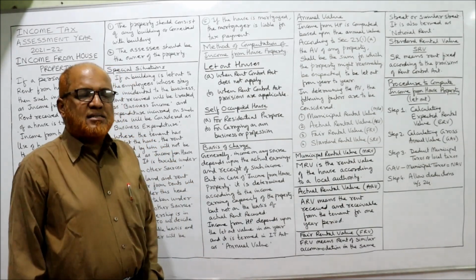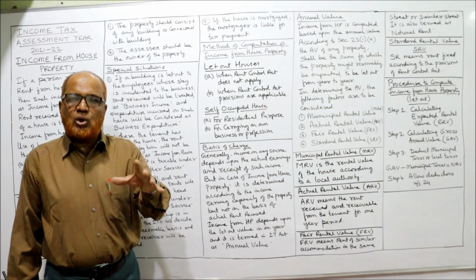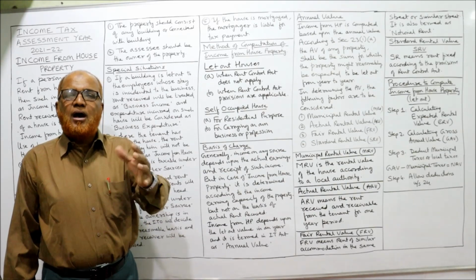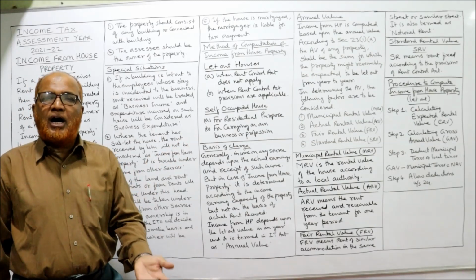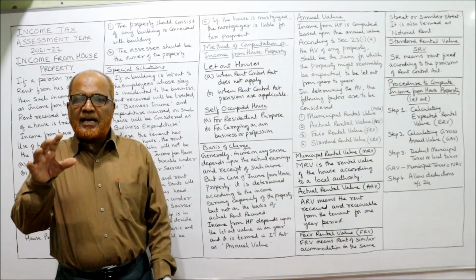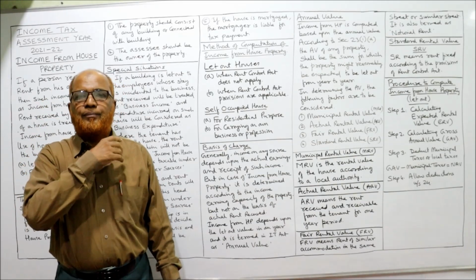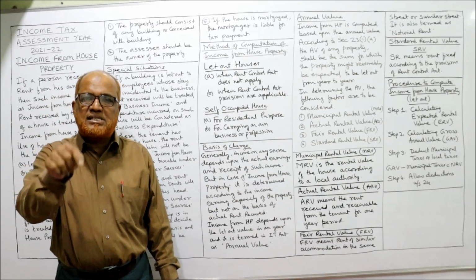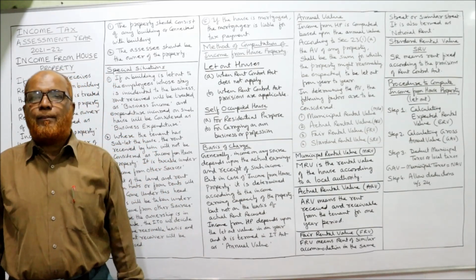Normally, the Income Tax Act says the income of a person depends on how much income you have received, how much income you have earned. So income tax will be applied on the income which you have earned or received. On that basis only income tax will be applied.